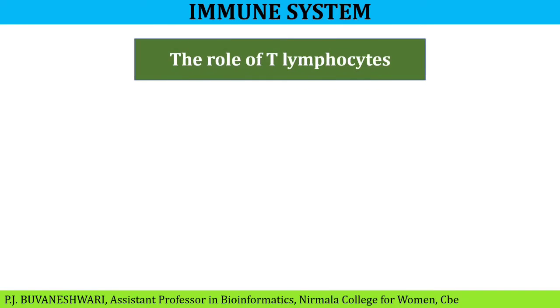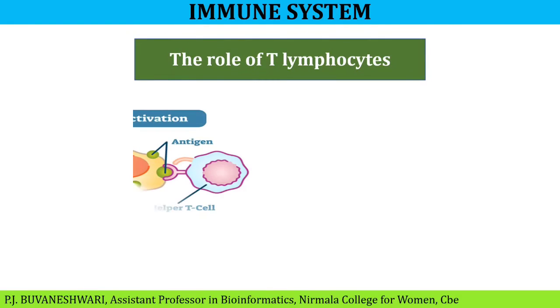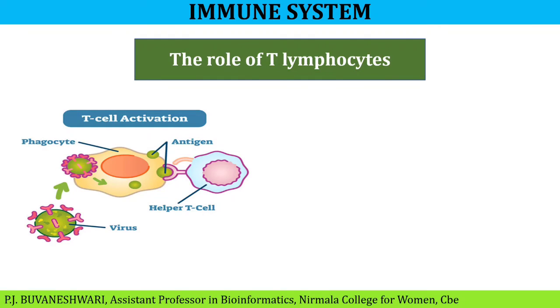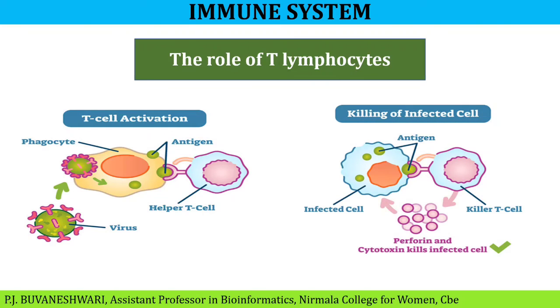Next, role of T lymphocytes. T lymphocytes originate in the bone marrow and develop in the thymus. These T lymphocytes differentiate into helper cells, cytotoxic cells and regulatory cells. When cells are triggered by an antigen, the helper T cells release cytokines. These act as messengers. These cytokines initiate the differentiation of B cells into plasma cells, which release antibodies against the antigens.